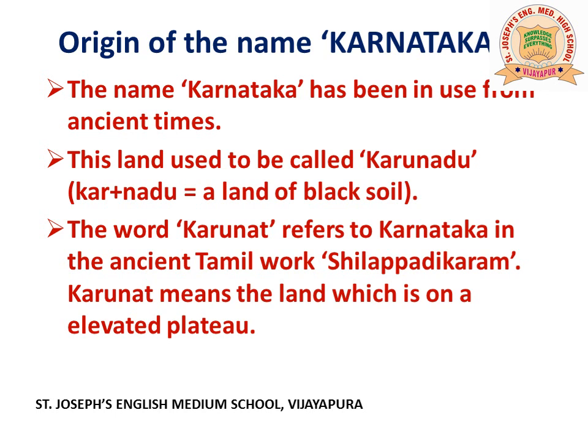So, Karnataka in ancient times was called Karunadu, which is the land of black soil, and in the Tamil epic Shilapati Garam it is mentioned as Karunat. These are the earliest references of Karnataka.